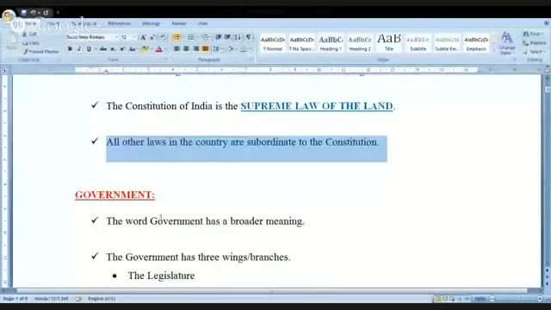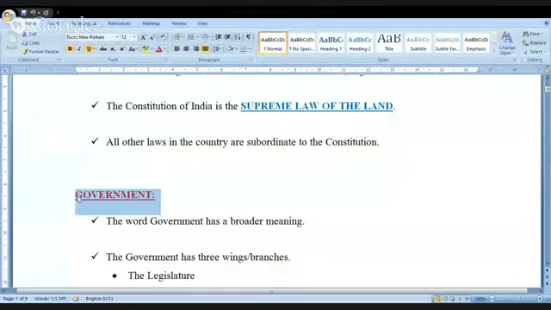Look at this, the government. When we have the word government, kindly remember, we have a very broader meaning when I am talking about the word government. Some of you are already there with me, you must be knowing. But for freshers, let me tell you a few points here. When I am using the word government, most of the times we use it in a very general manner, just like a common word.